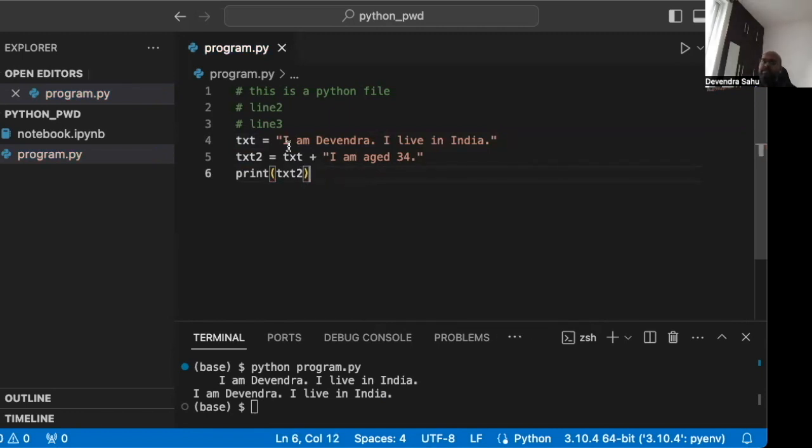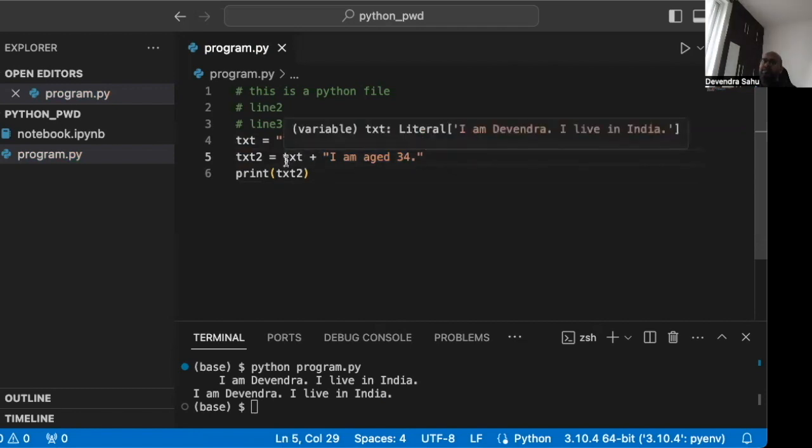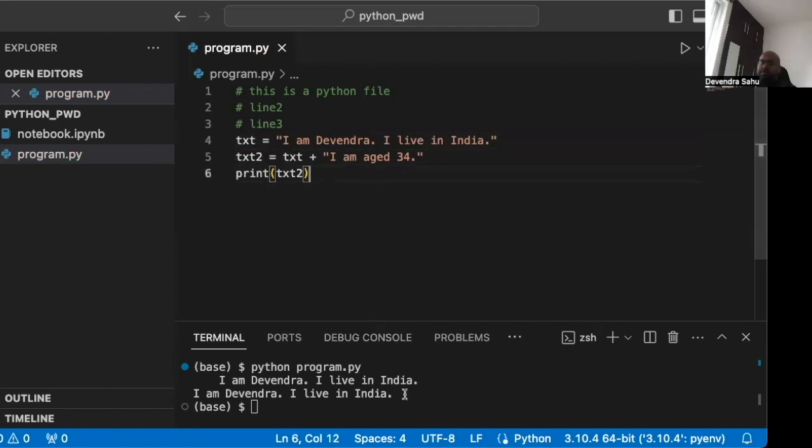So text is this, and text2 is text plus another string. Concatenation will just create a new string which is this, and after this will be there. Let's see what happens, and you can see I am 34 is appended after whatever there was in txt. So this is the plus sign.